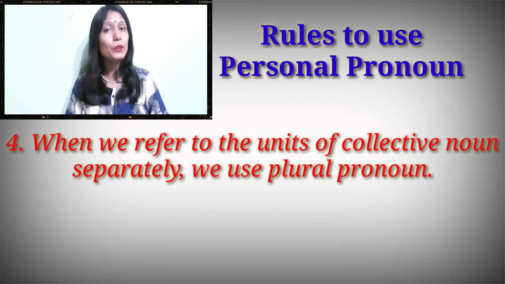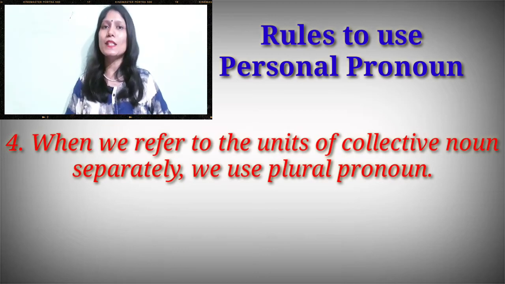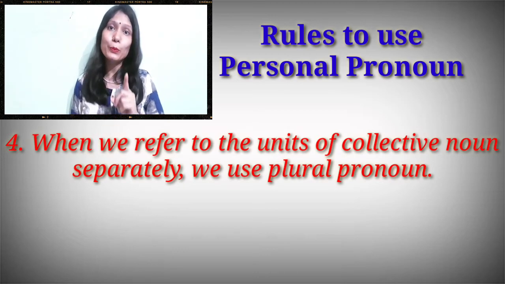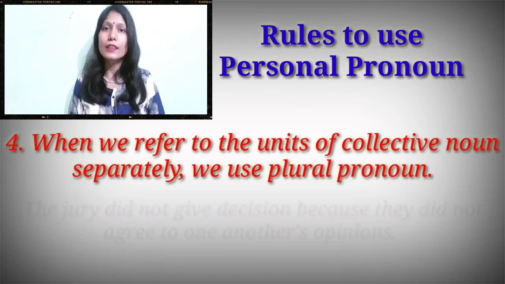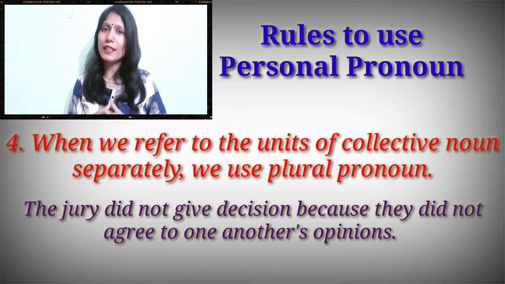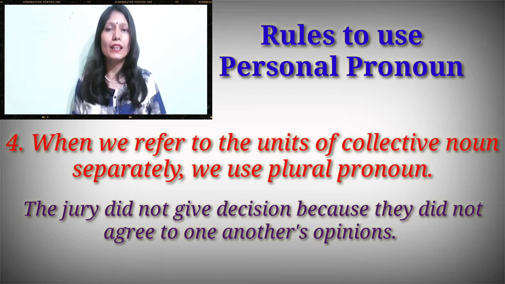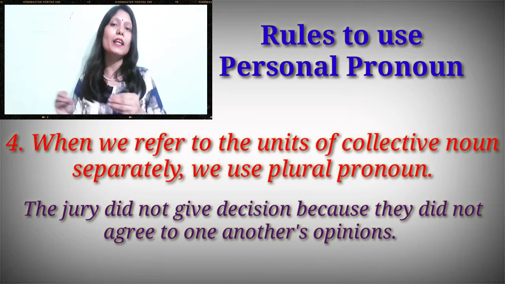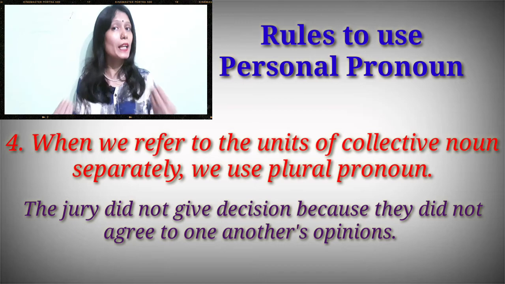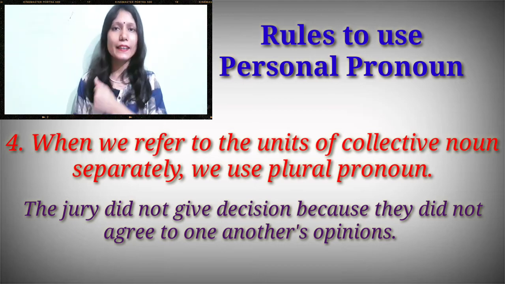Now rule number 4. When we refer to the units of collective nouns separately, we use a plural pronoun. For example, the jury did not give the decision because they did not agree to one another's opinion. So here I have used they, because here I am talking about the separate members of the jury, that all the members did not agree with each other's opinion.